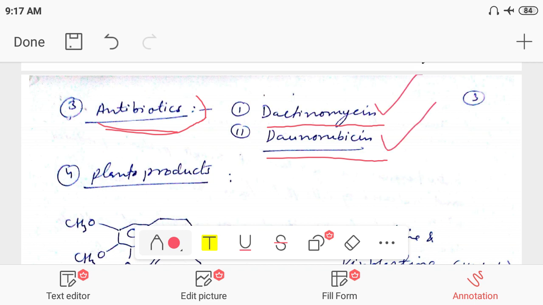Dactinomycin and doxorubicin, these two important antibiotics may be used in the treatment of cancer. Dactinomycin is also called actinomycin D.